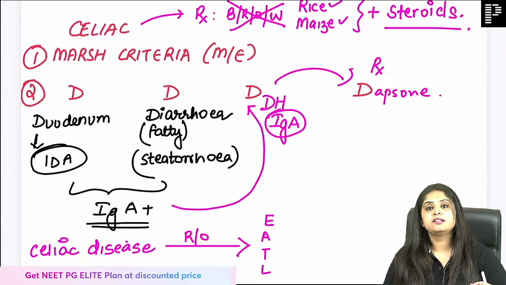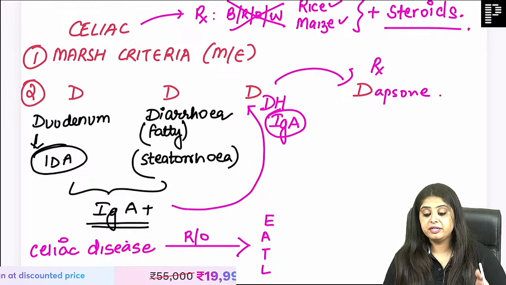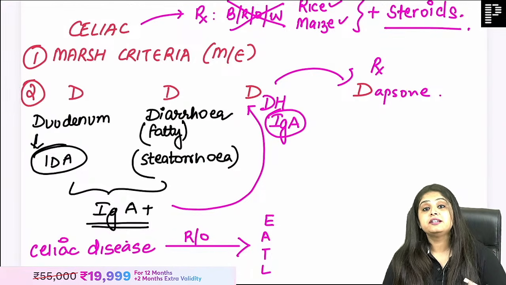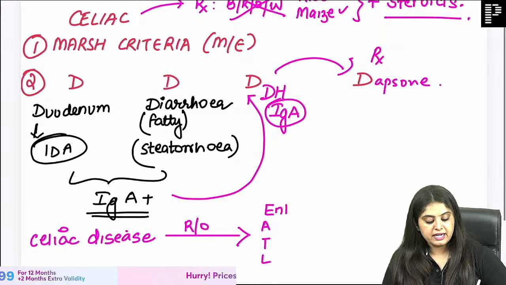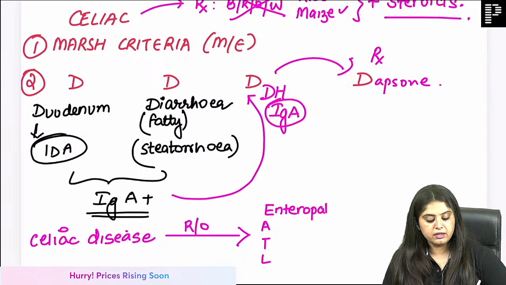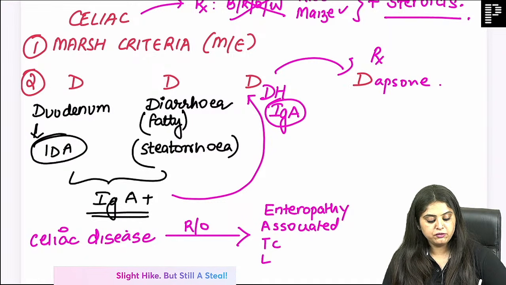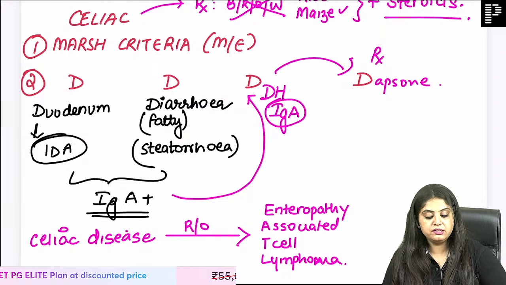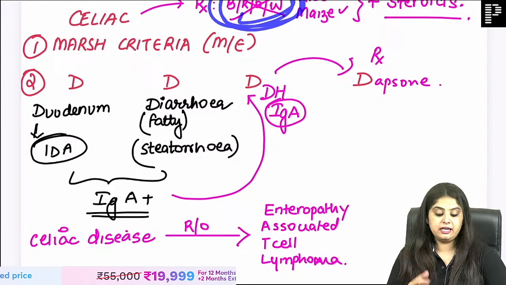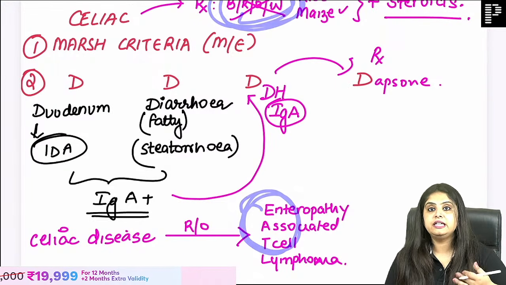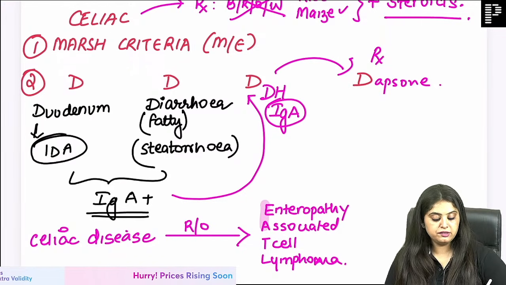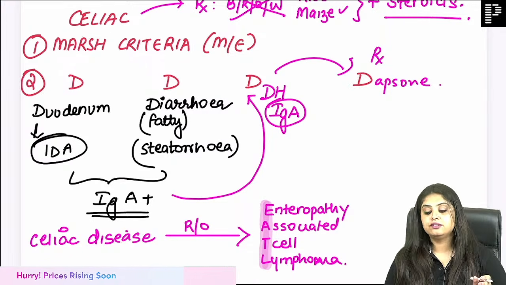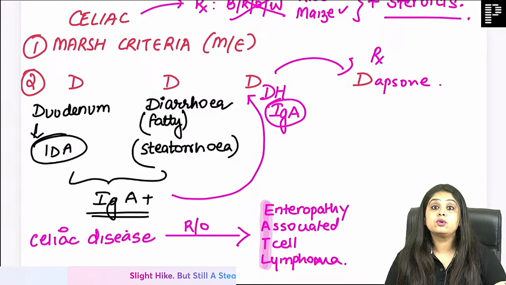Many people believe that in celiac disease there's a risk of cancer, but in INI-CET it is asked, he's at a risk of which cancer? He's at a risk of EATL, that is enteropathy-associated T-cell lymphoma, because you're talking about the intestine. This is for INI-CET students. How I have learnt it is that bro cereals means everything to do with eating. So the cancer that occurs is also EATL. Bro cereals, eating, and cancer is also EATL. That is how you can learn it.